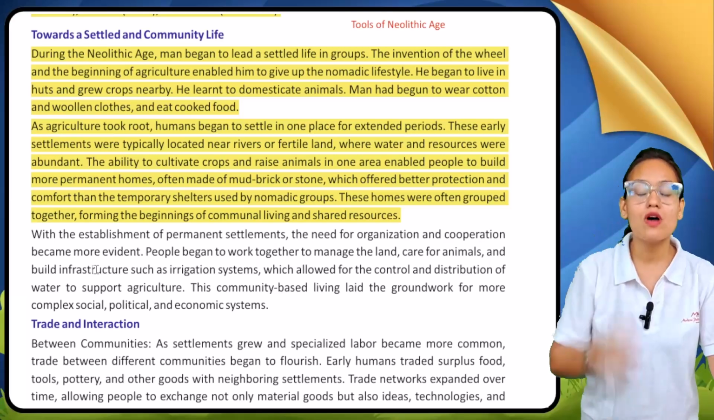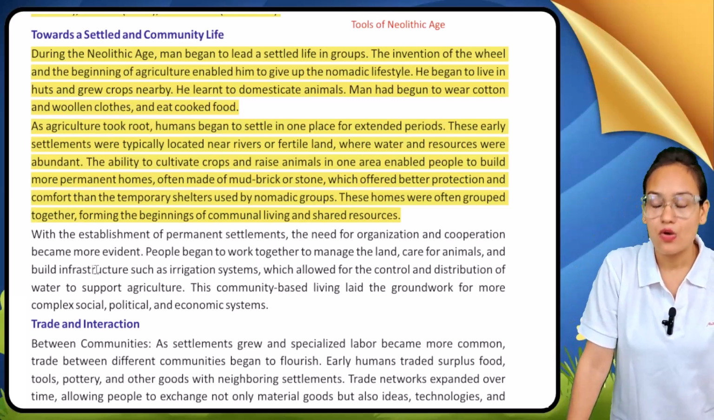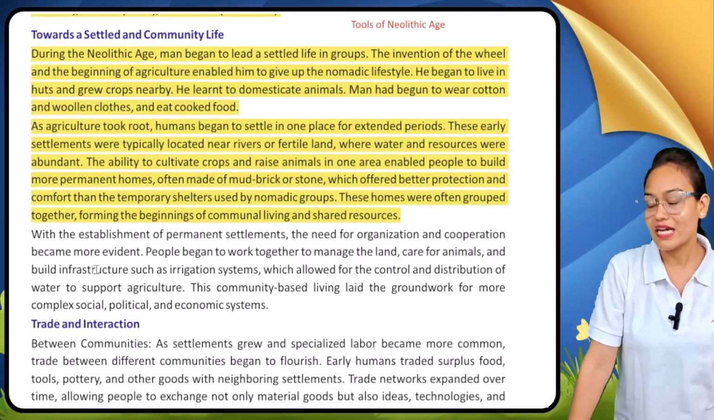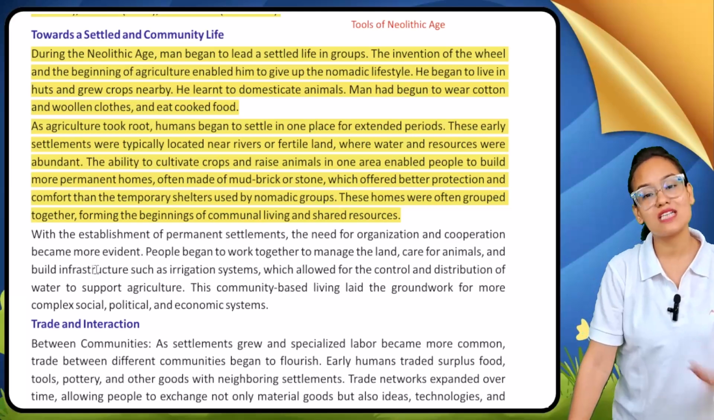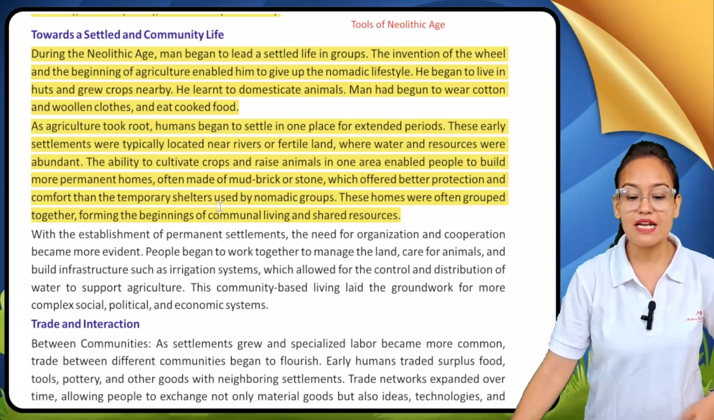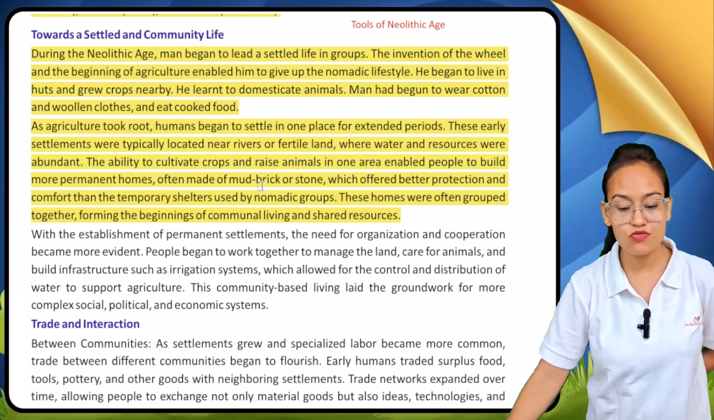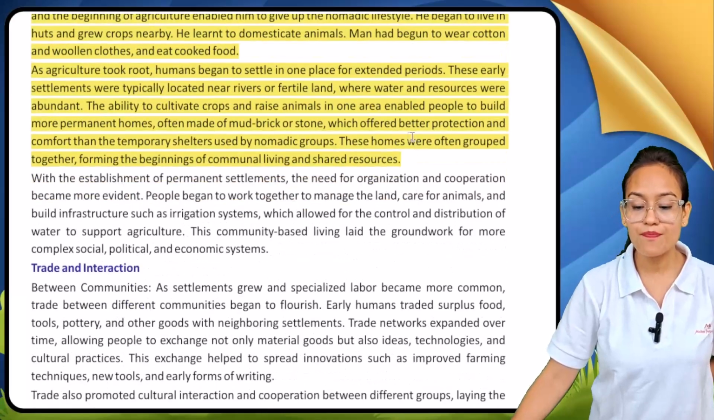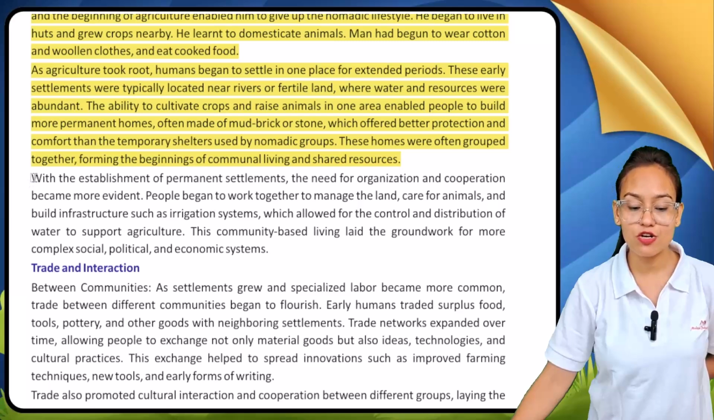When they started to settle down near the river area, they learned that this area is very fertile, that's why we need to live in this place on a permanent basis. Now they started making their houses much stronger, with the help of mud bricks or stone. These homes were often grouped together, forming the beginning of communal living and shared organization and shared resources.